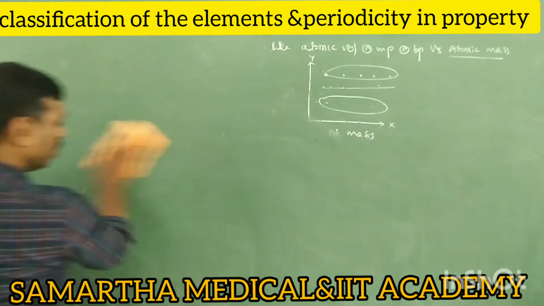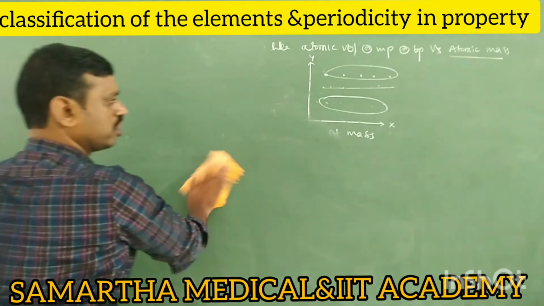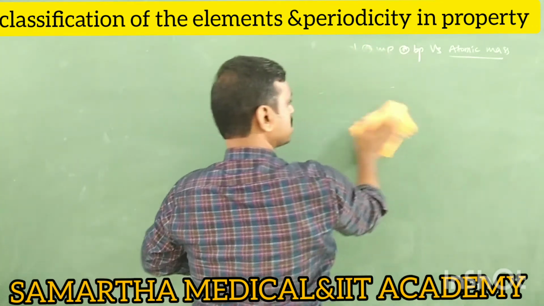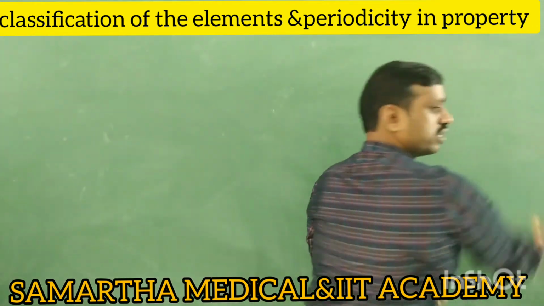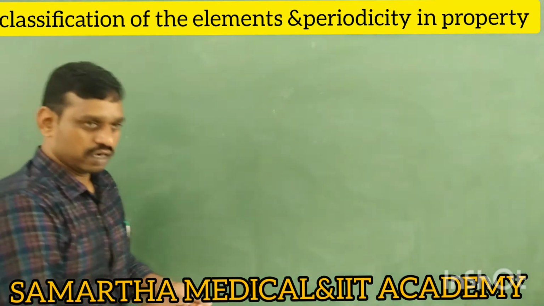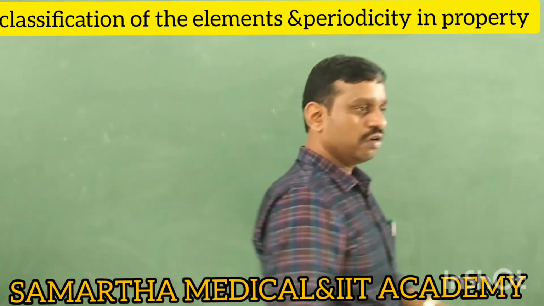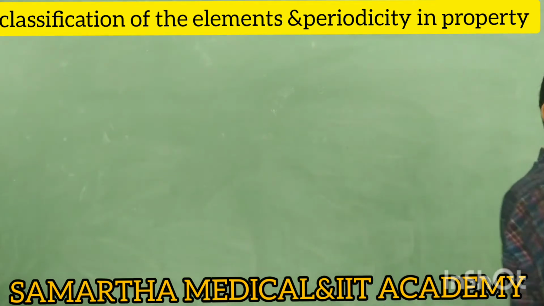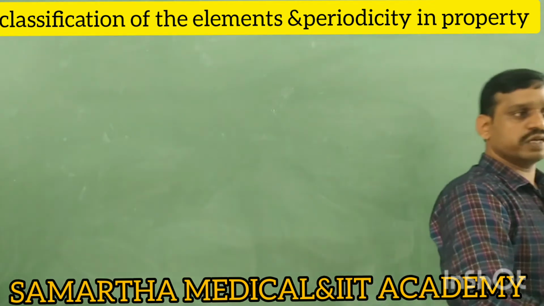Okay, so based on this, they may ask a question like this: which of the following statements is wrong, or which is right regarding the Lothar Meyer curve? There are 4 points. They'll give all 4, or sometimes they may give any one wrong.